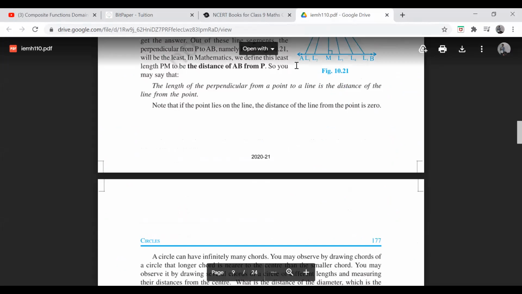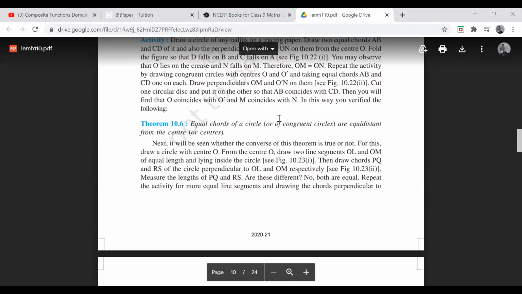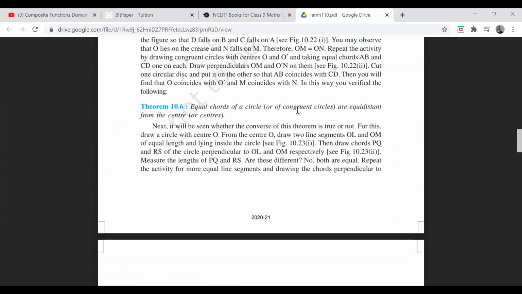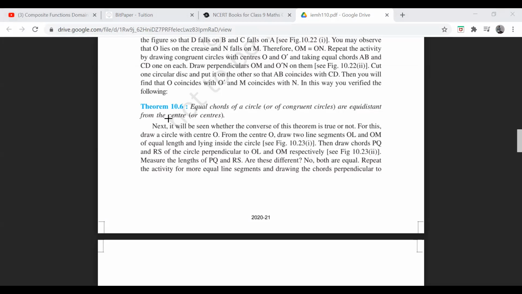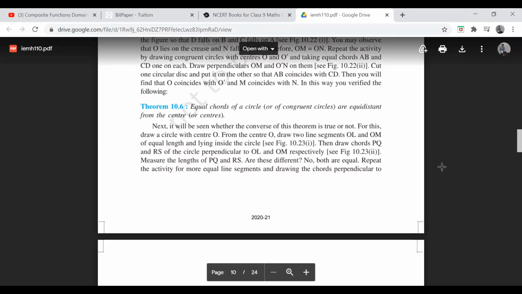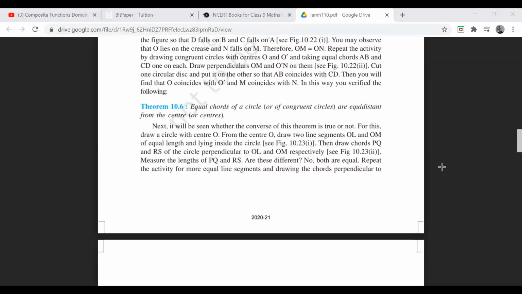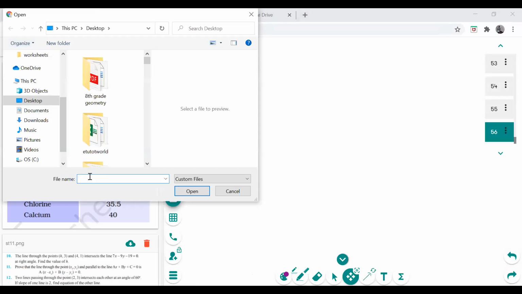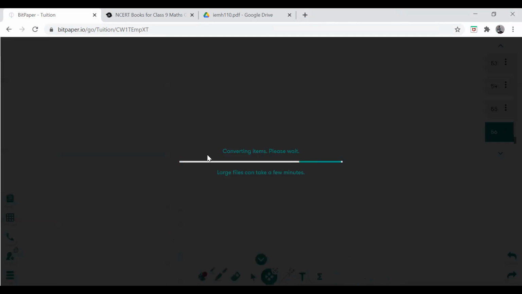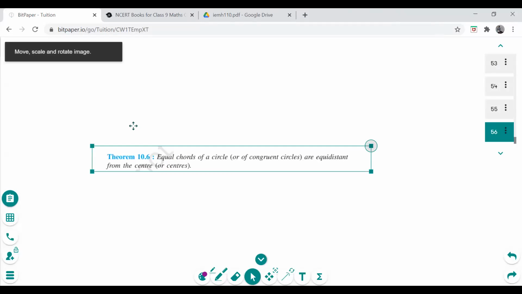Yes, this chapter is all about theorems. If we do theorems, 80% of the chapter is done. So theorem 10.6: equal chords of a circle are equidistant from the center. So I'm going to take a screenshot of this theorem so that it comes into my whiteboard. Take a page or something and write all the theorems in one page only, not the proofs, just theorems. You will see how easy this chapter will become. I gave you such suggestions to help you out, but you people don't do it, and that's why you don't get full marks. You can actually get full marks in each of these chapters.